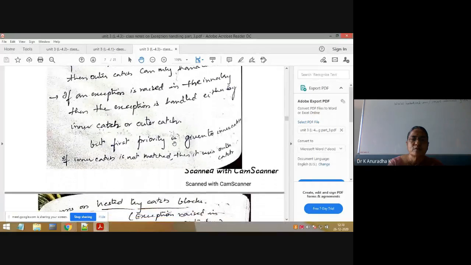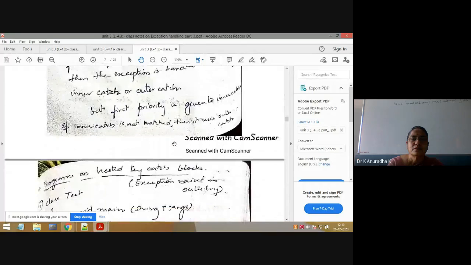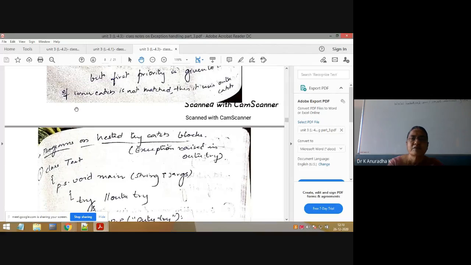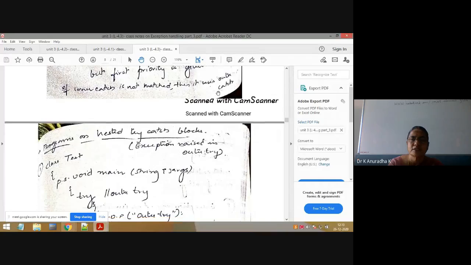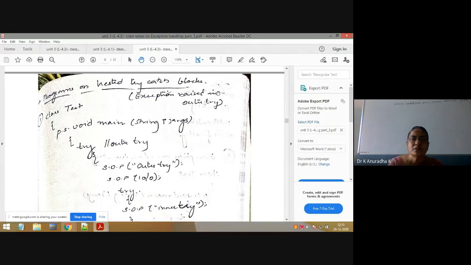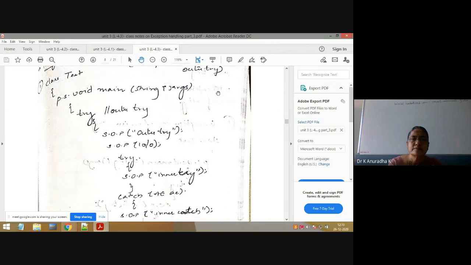So using these 2 points, we will write the program. Here I have written clearly, first priority is given to inner catch if an exception is raised in the inner try. If inner catch is not matched, then only it will use outer catch. Now this is the program on nested try catch blocks.